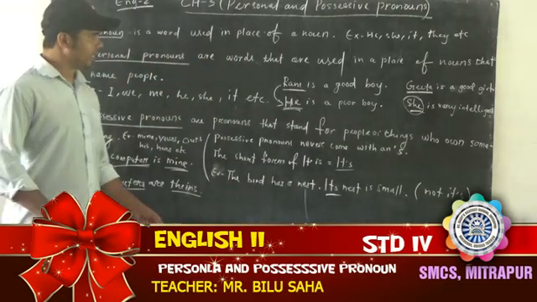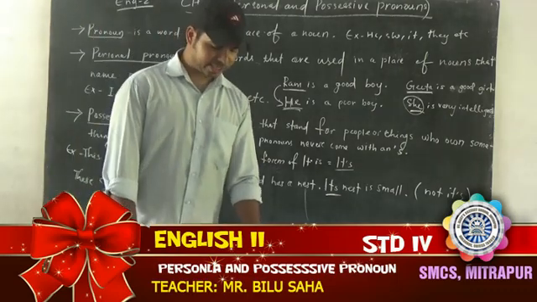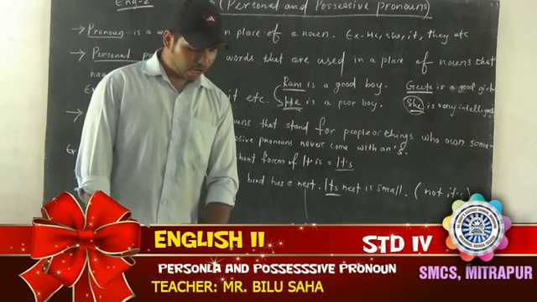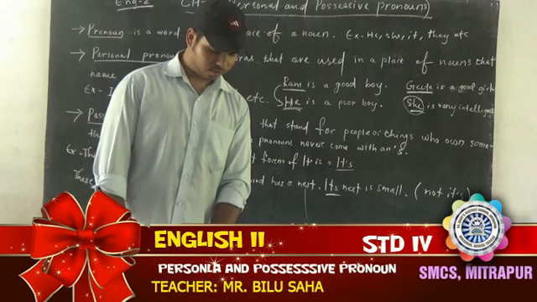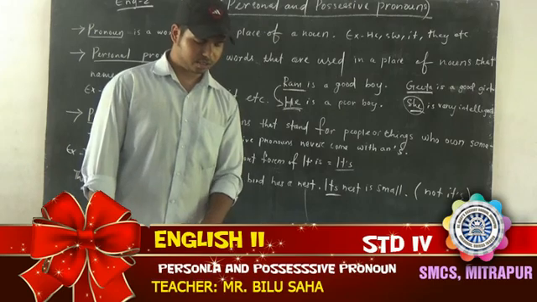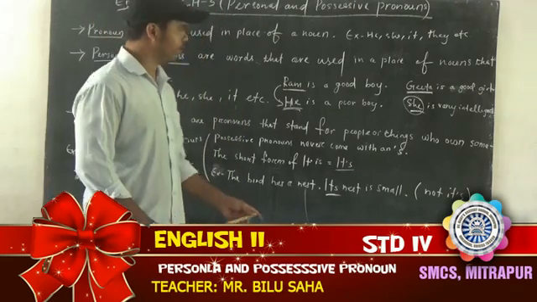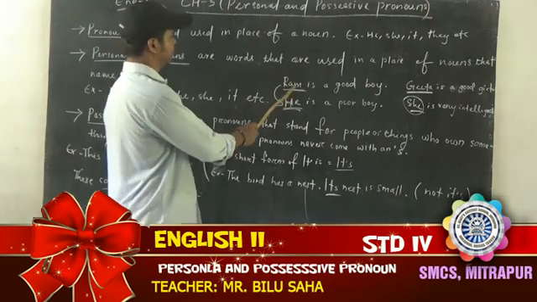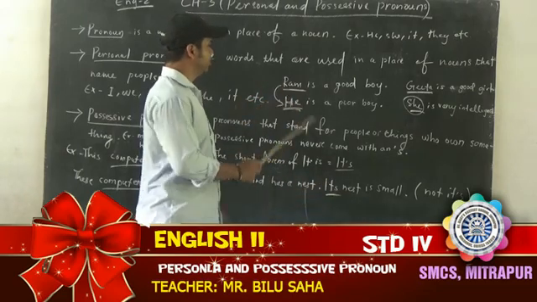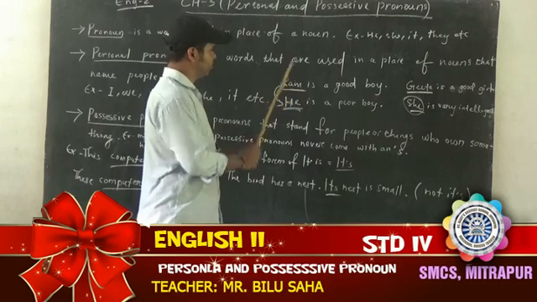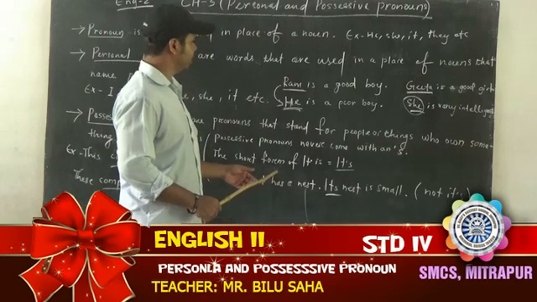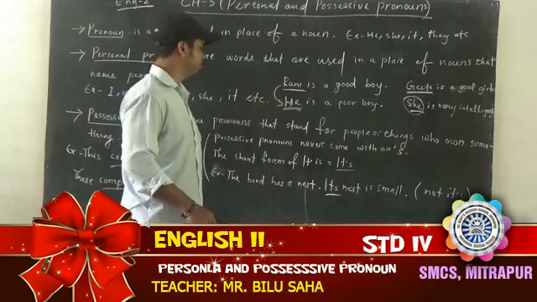Then on page number 26 there is a green box. The pronoun must be singular. When you are writing a sentence, I have written one sentence here: Ram is a good boy, he is a poor boy. Here I wrote he instead of Ram. Now Ram is singular, and he is also singular. We cannot say that he is plural.